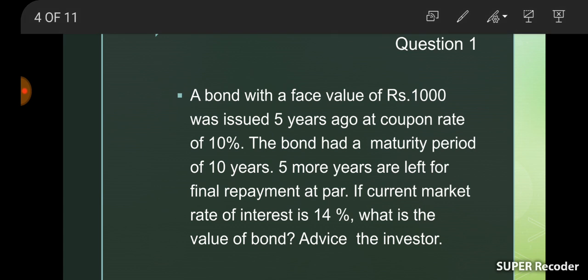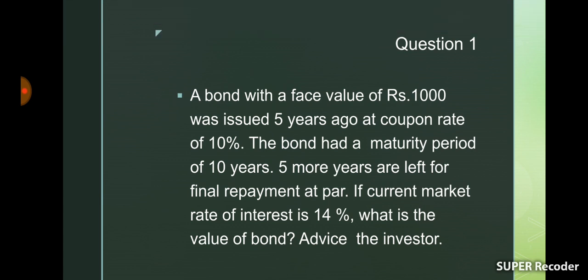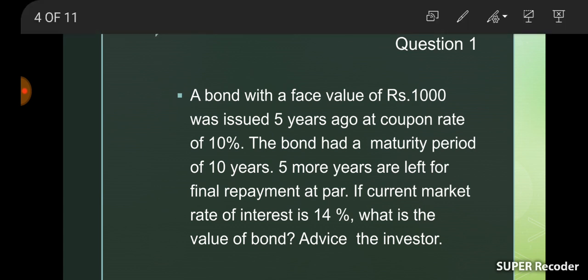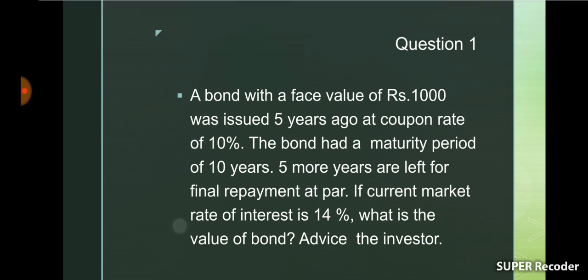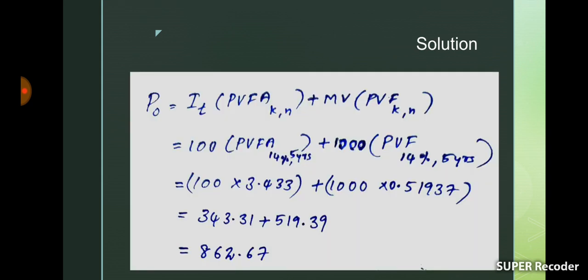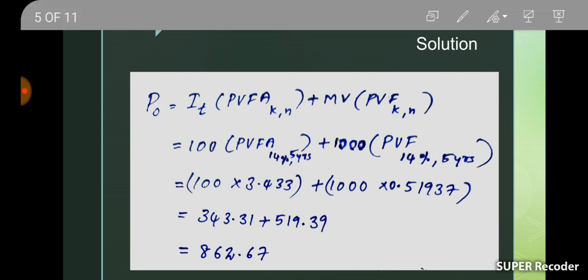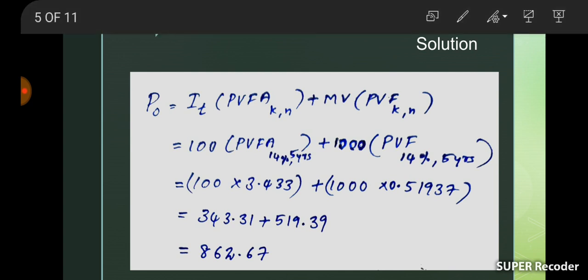So the interest amount is 1,000 into 10%, that is 1,000 into 10 by 100, that's equal to 100. That is the interest amount. So we can write interest here, and the present value factor annuity at 14%, 5 years.